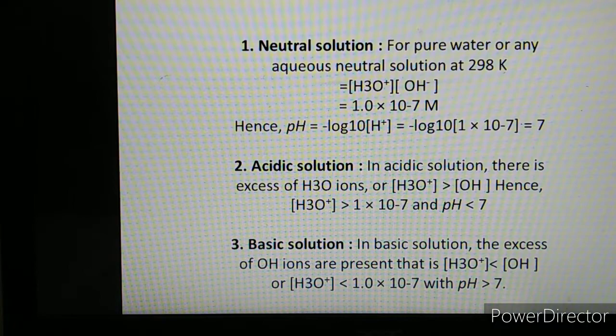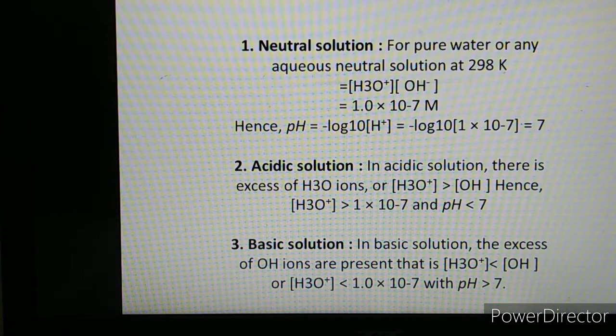What is H plus ion concentration? 1 into 10 raised to minus 7. So if you substitute, then we will get pH is equal to minus log to the base 10 of, in bracket, 1 into 10 raised to minus 7. Log to the base 10 of 1 is 0.000. 10 raised to minus 7 log is minus 7. So minus and minus 7, minus minus become plus. So for a neutral solution, pH is always equal to 7.